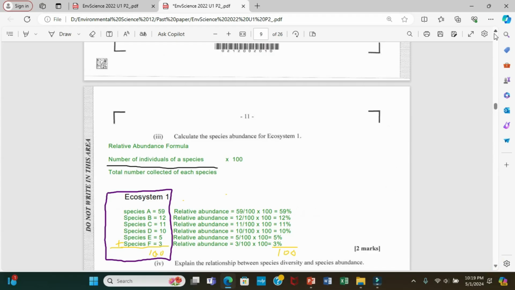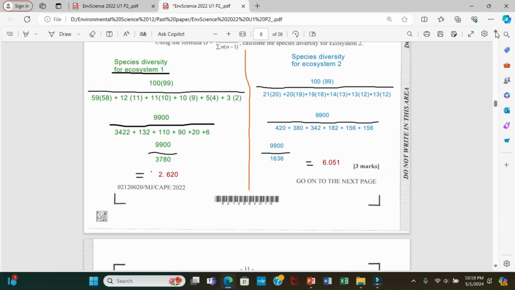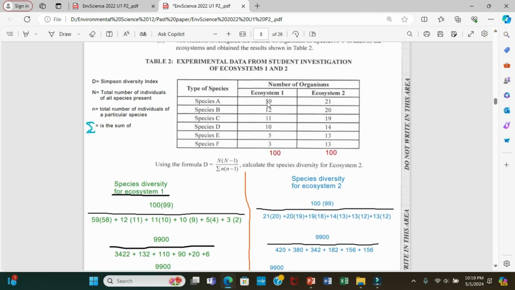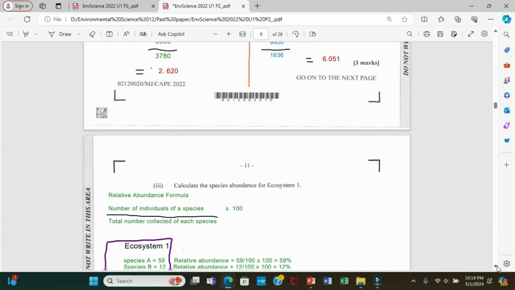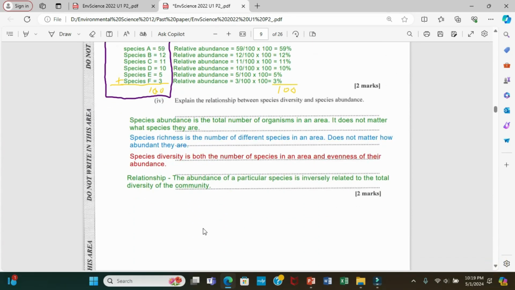So the relationship, guys, with abundance and diversity is that if one organism is too much in number compared to the rest in that ecosystem, it will be less diverse. But if they are more even in number, they will be diverse. That's what they're saying. Now let's look at the definition of these terms in case you forget.